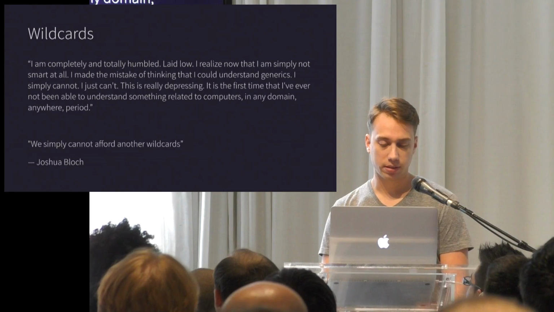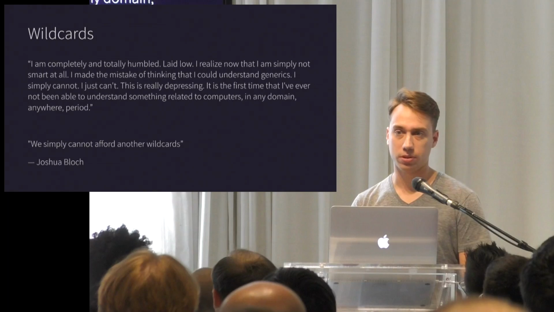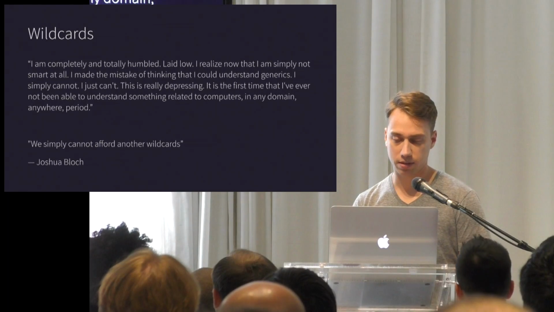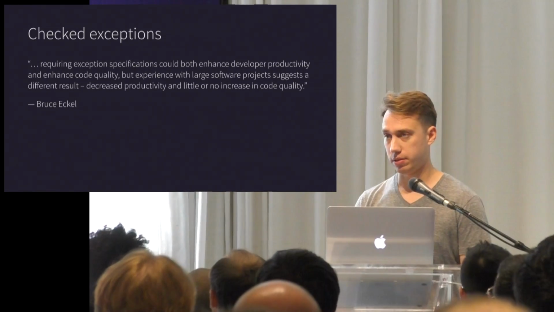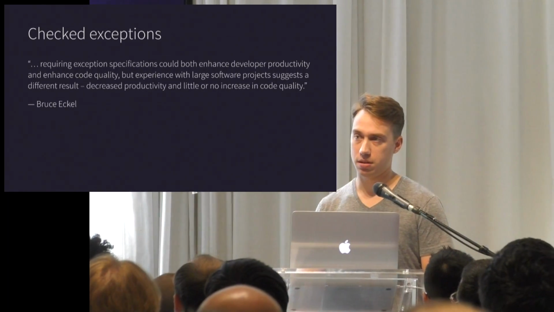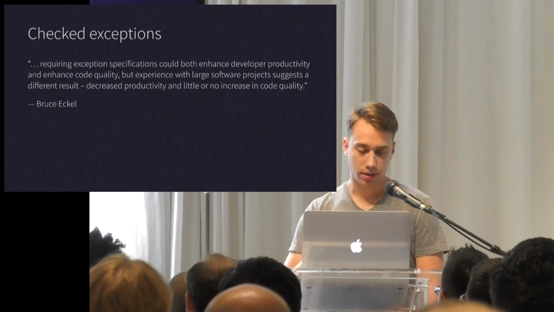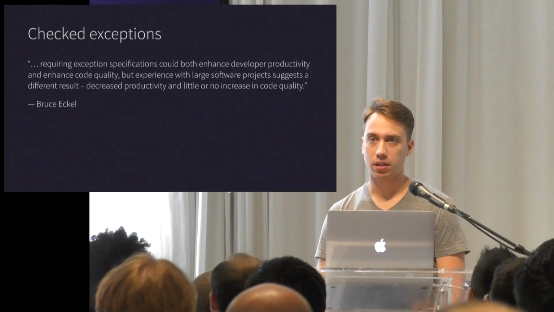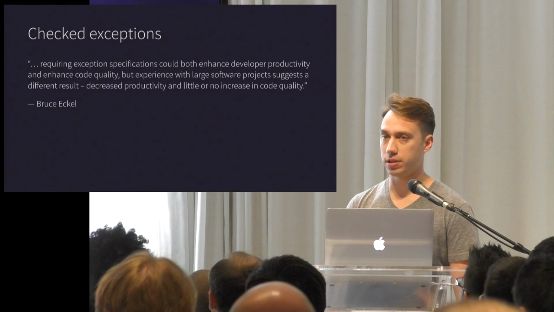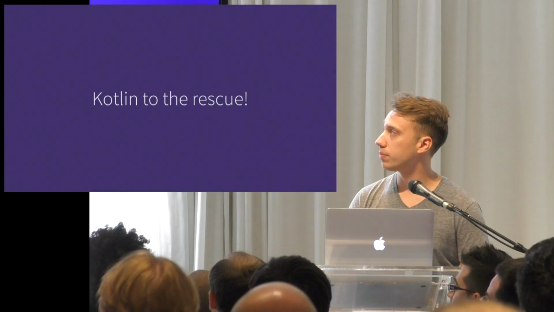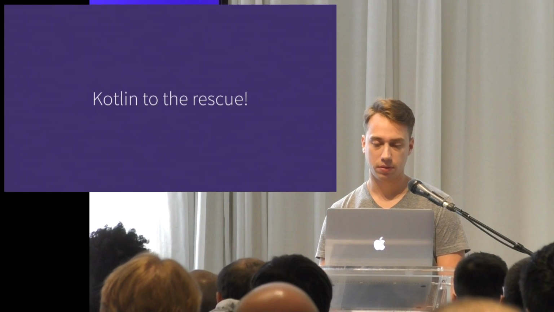Wildcards in generics, so anything but non-trivial generics can get kind of out of control and hard to read and write and understand. And checked exceptions, so these are like exceptions in the method header, in the signature rather. They're good intentioned, but a lot of the time what you'll see is a code base littered with try-catch blocks and ignored exceptions. So let's see what Kotlin does about all those issues.